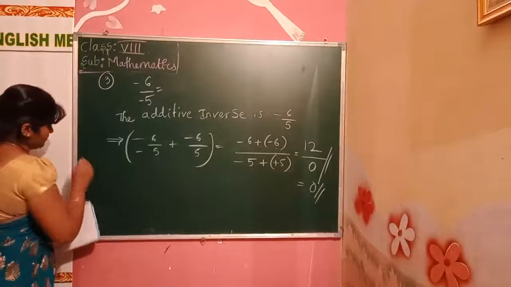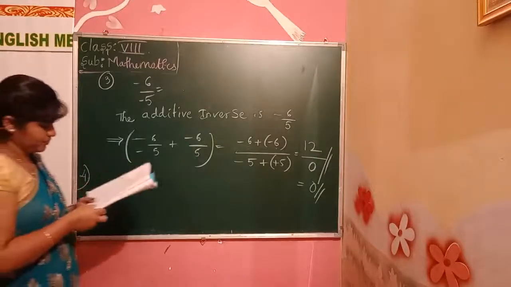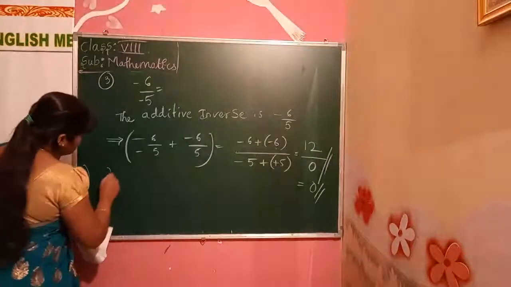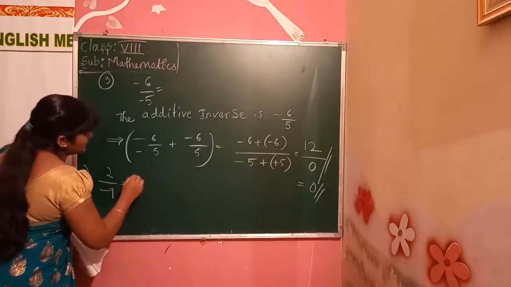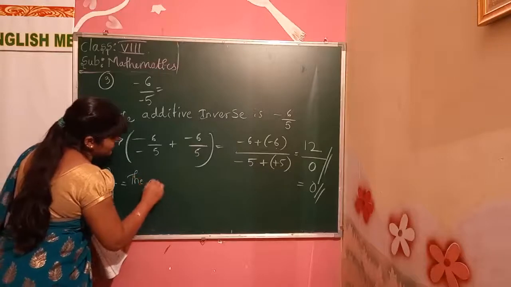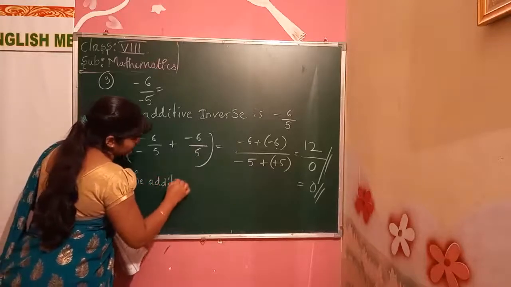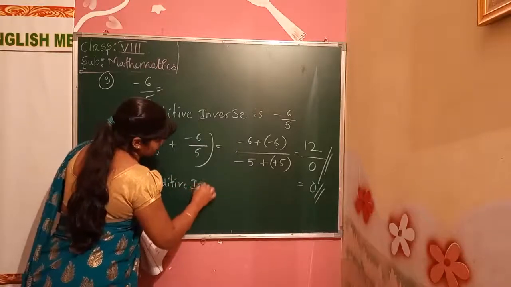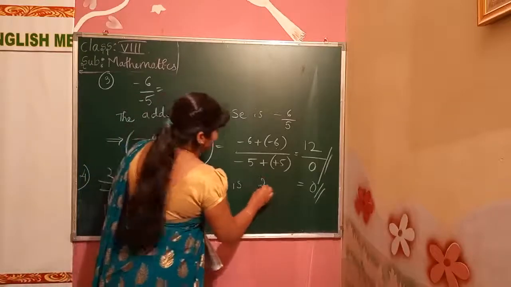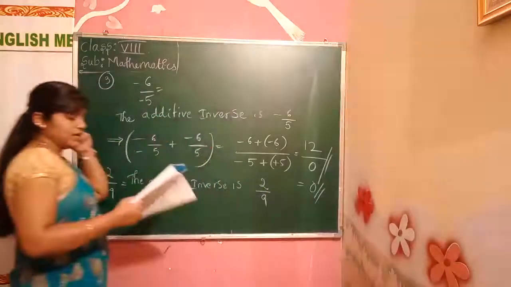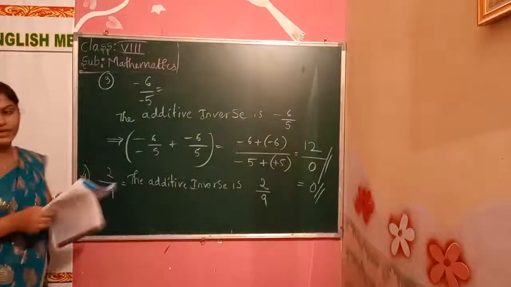Fourth problem. 2 by 9. 2 by minus 9. The additive inverse is 2 by 9. Okay. The additive inverse is 2 by 9.